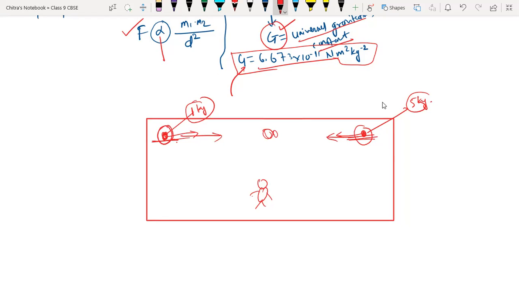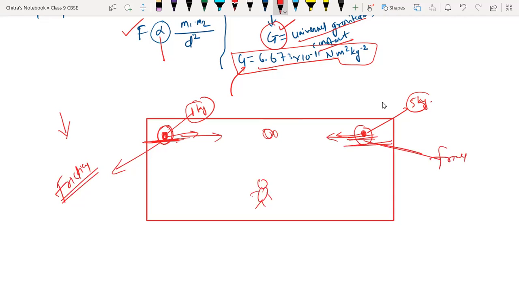So the answer is that these objects are kept on the surface. Between the surface and the object, they have the friction force. Due to the gravitational force of Earth, there is friction force between the surface of Earth and that object. For both objects, they have friction force.